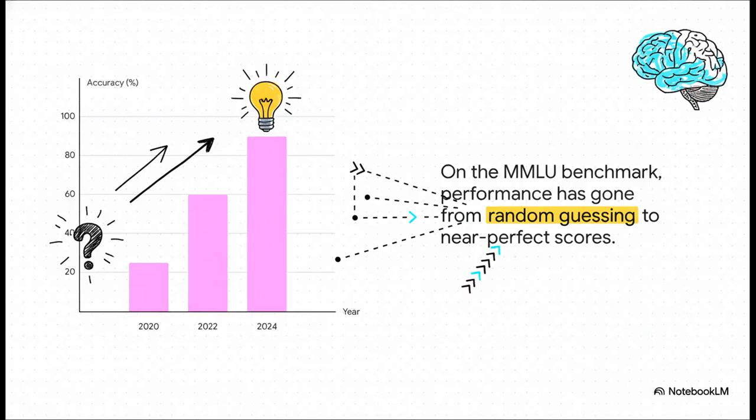And what's just wild is the progress. I mean, look at this. On one of the biggest benchmarks out there, the MMLU, AI performance has just skyrocketed. Back in 2020, the models were basically just guessing, scoring around 25% on a multiple-choice test. Fast forward just 4 years, and they're hitting 90%. I mean, that looks like incredible, off-the-charts learning, right?